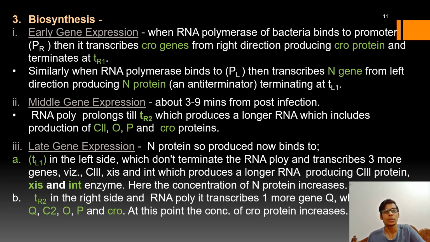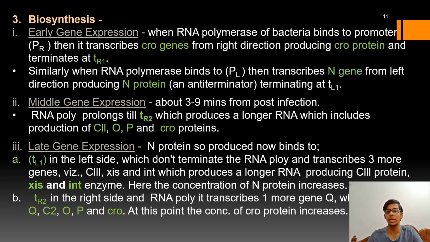Yes. So now coming to the biosynthesis process. Biosynthesis includes all the transcription and translation processes occurring in the lambda genome, which is present in the host cytoplasm. Depending upon the transcription, the genes have been classified into three types: early gene expressions, middle gene expressions, and late gene expressions.